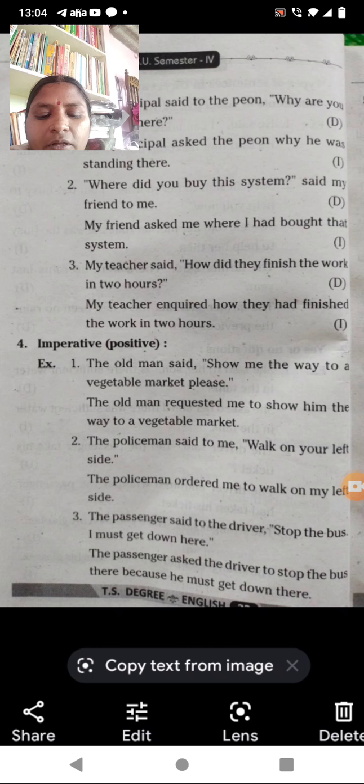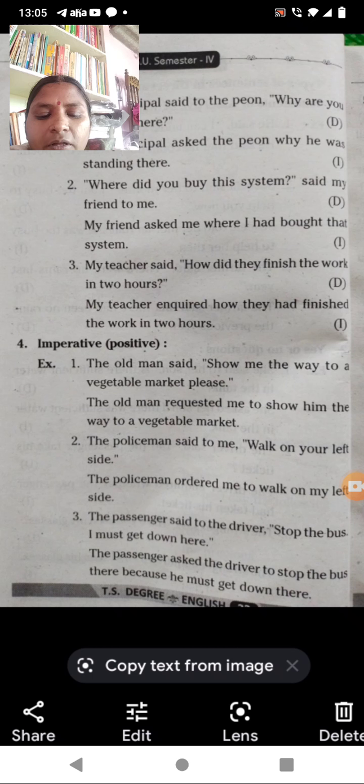So what did the policeman say? The policeman ordered me to walk on my left side. Here it is an order, because he is your subordinate, then it will become an order in indirect speech.